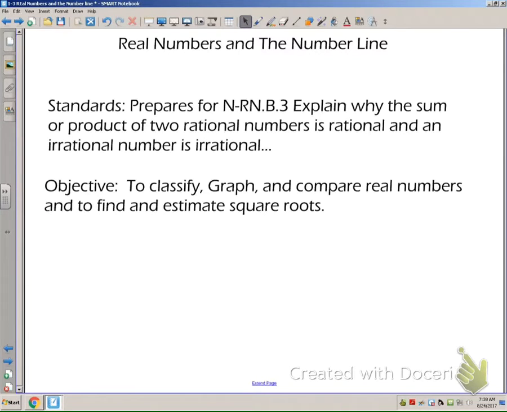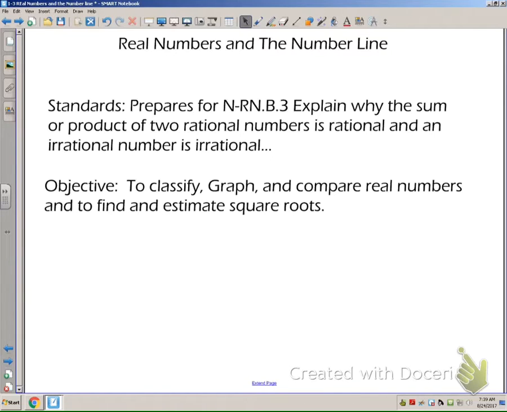The goal for today's lesson is to be able to classify, graph, and compare real numbers and to find and estimate square roots. So we're going to go through this hopefully kind of quickly, and this prepares for a standard. This doesn't really cover a standard because this is something that you should have already covered at this time, but I want to refresh your memory before we move on because it's preparing you for the standard NRN B3, which